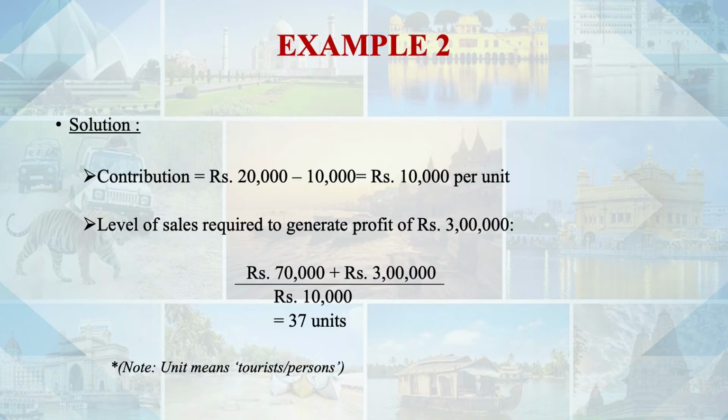So now after deducting variable cost per unit, 10,000 is the contribution. This contribution needs to cover 3 lakh for target profit and 70,000 for fixed cost. 3 lakh 70,000 it needs to cover. So 3 lakh 70,000 will be divided by 10,000 and this comes to 37 units. In a group, he needs to take at least 37 tourists to earn this level of profit.